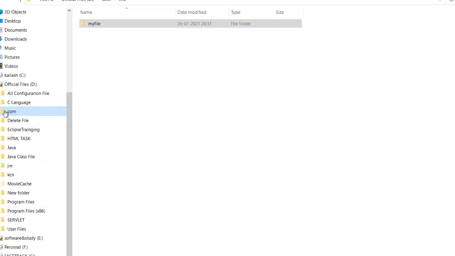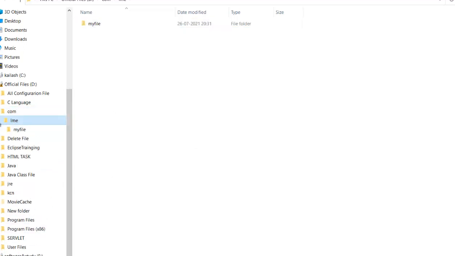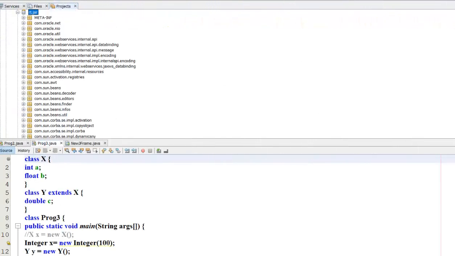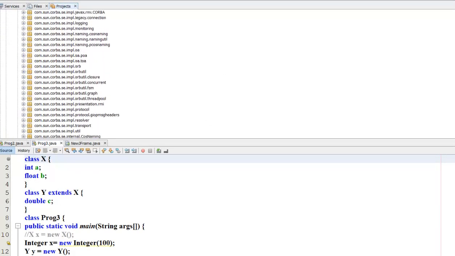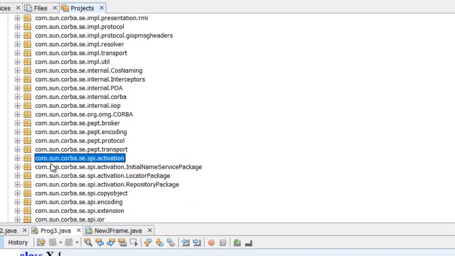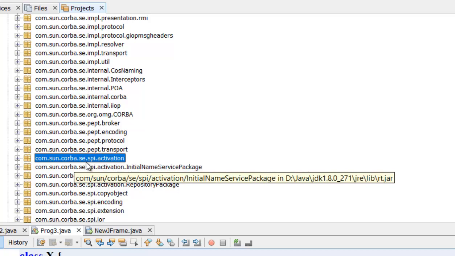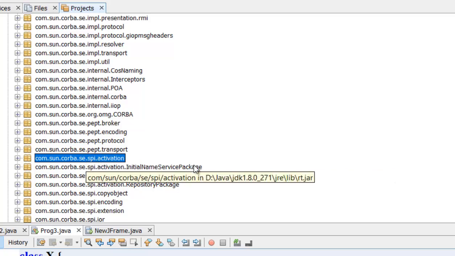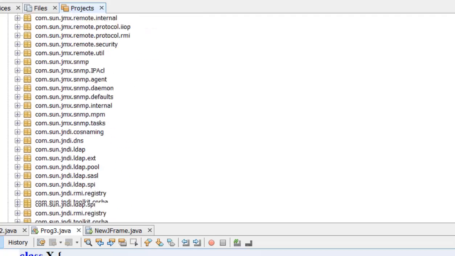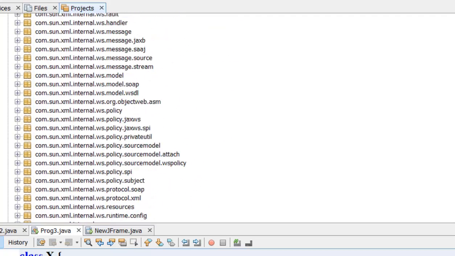Observe this: com.lme.myfile means this is the root, then a sub-folder, and then another sub-folder. I have created three levels. Why not create one? Why not two? Like the Java specification, for example com.sun.corba.se.spi.activation. We will go for some io file or util file.